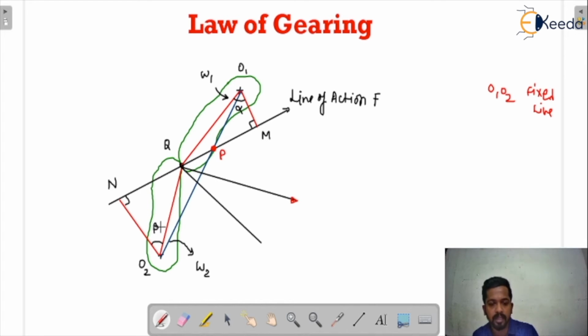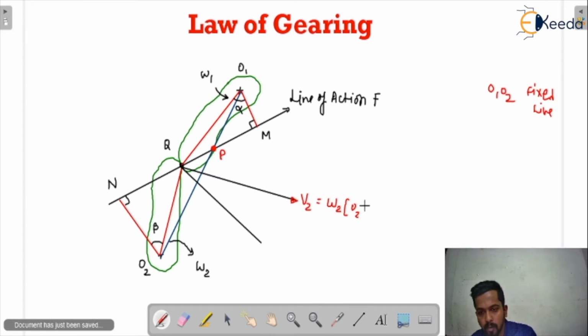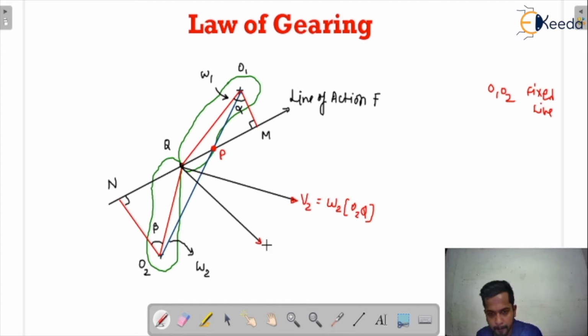Since it is in rotation with omega 2 angular velocity, I can write V2 equals R omega 2, and what is R? O2Q is R. So V2 equals omega 2 times O2Q. And I can write V1, the tangential velocity of the first body, as omega 1 times O1Q. I hope you understand. Now, see here, this angle is alpha.